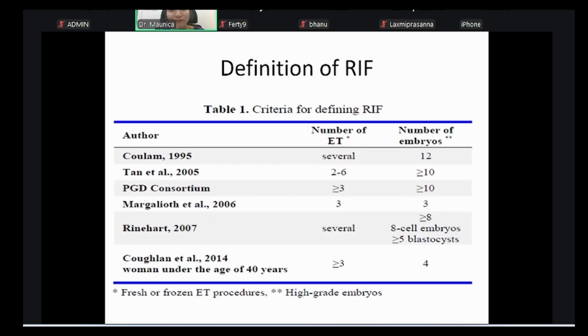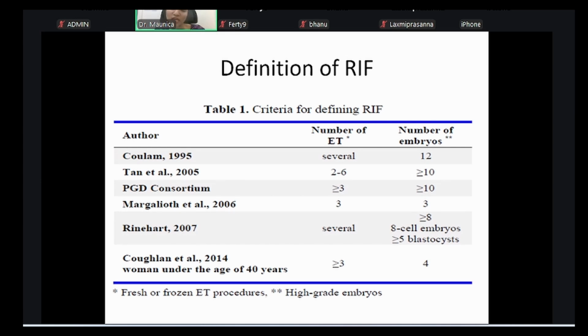There are evolving definitions for RIF over time, because at one point people were mainly doing day 3 transfers. Now the trend has moved towards day 5 transfers. And earlier, perhaps more embryos were transferred into the uterus each time. The technology has been evolving. So the latest, or quite commonly used definition, is the one by Coughlan et al.